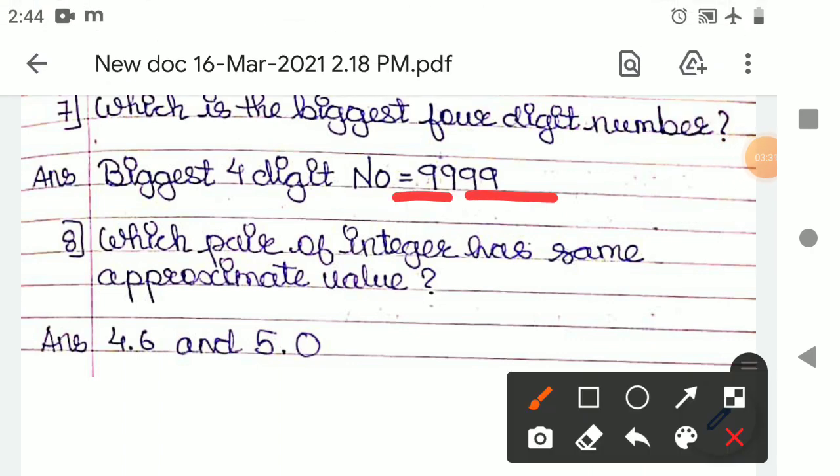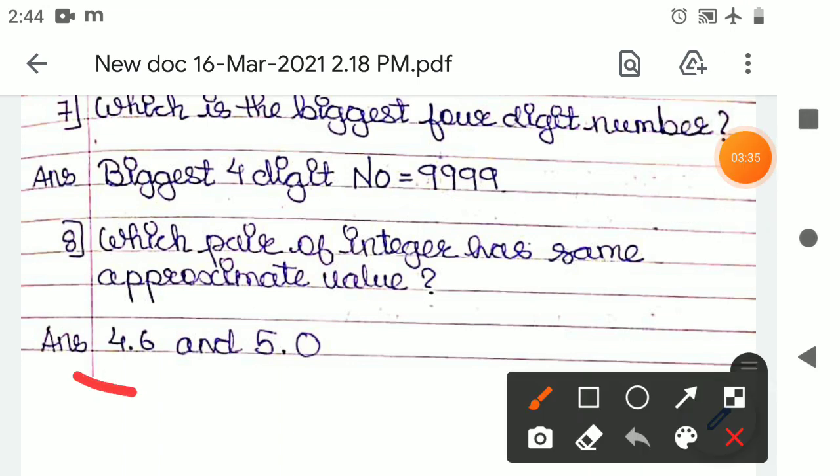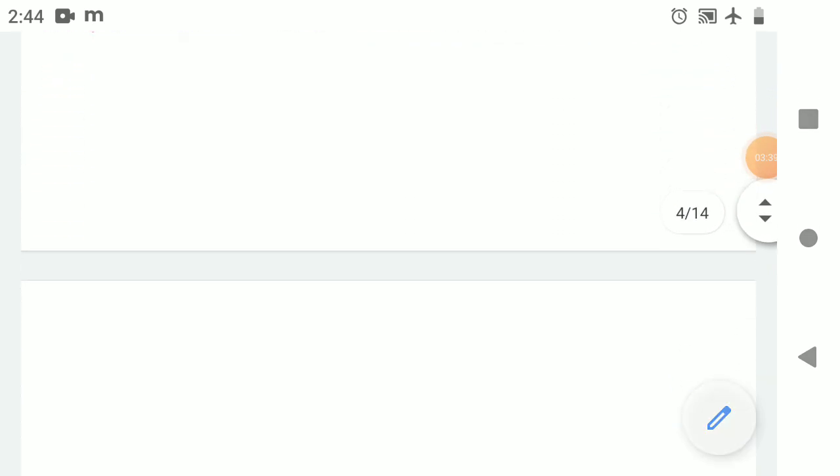Which pair of integers has same approximate value? So we can say that it is very much nearer. 4.6 is nearer to 5.0, so this is the correct answer. Let's go further.